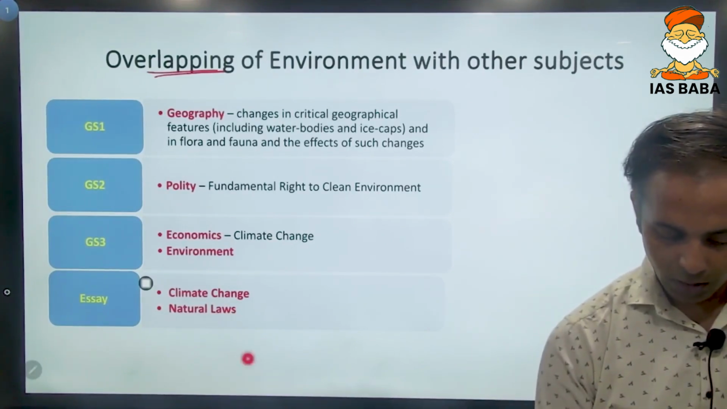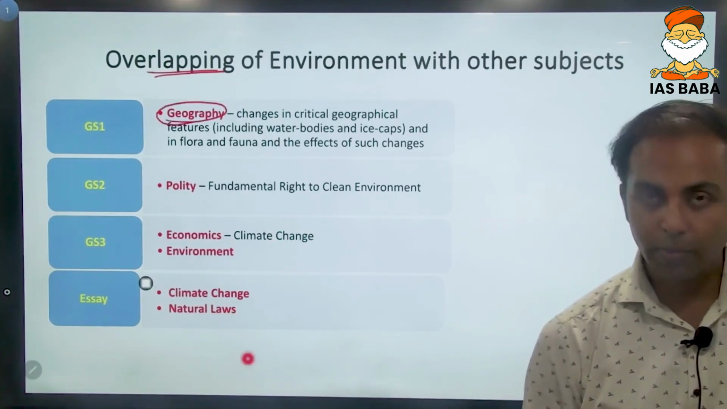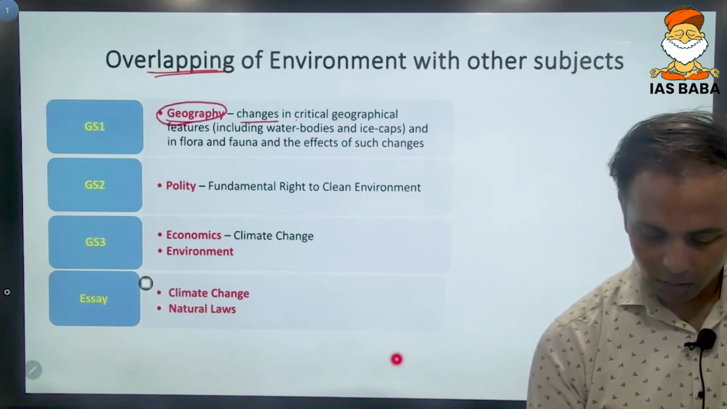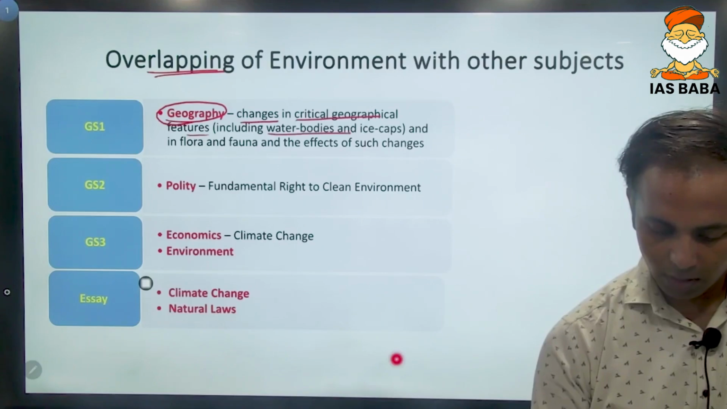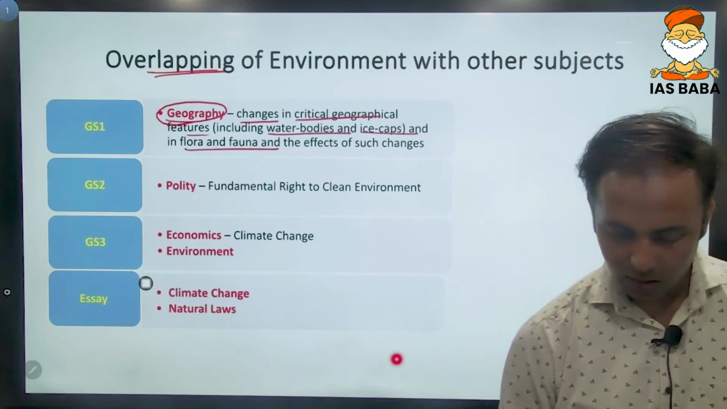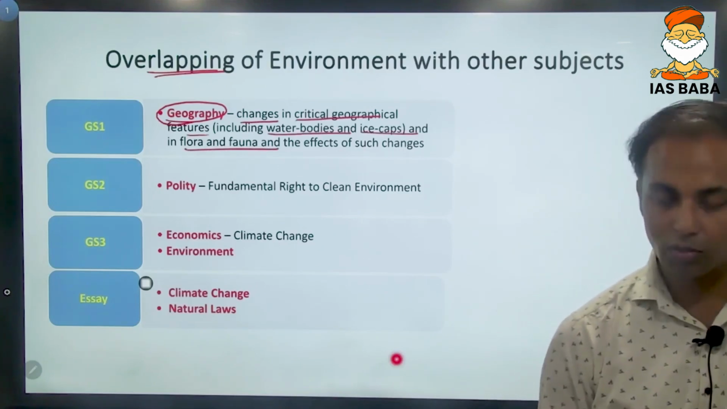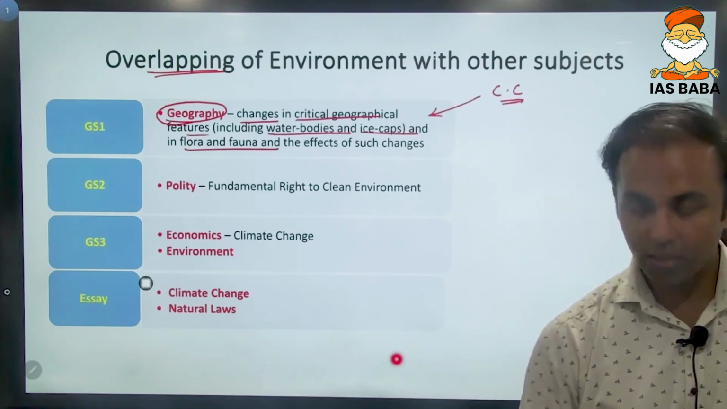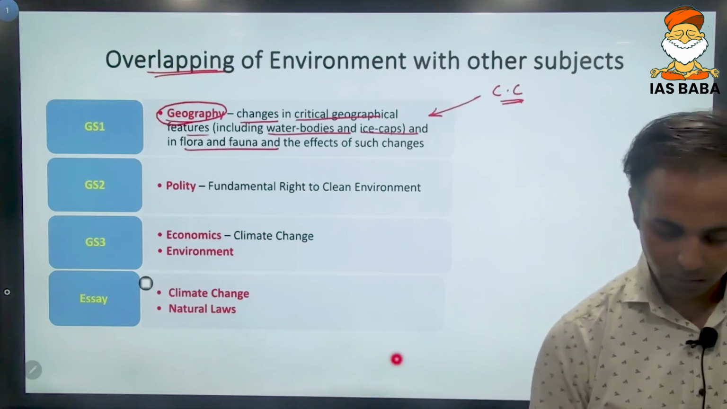With respect to GS paper 1, environment overlaps with geography, like change in critical geographical features including water bodies, ice caps, and in flora and fauna, and the effects of such changes. And what is the major cause of these changes? It is climate change basically.